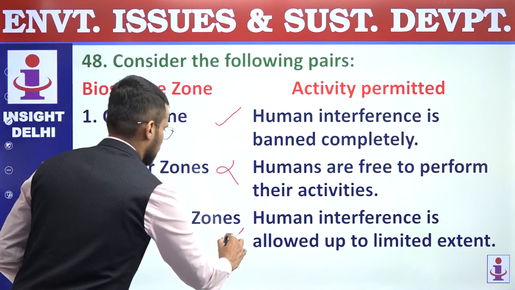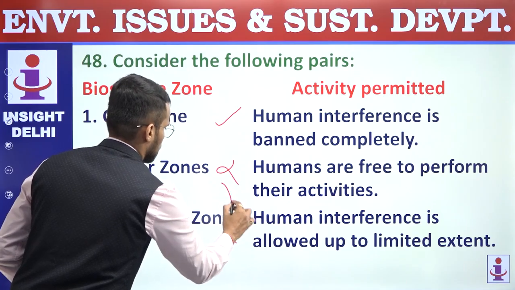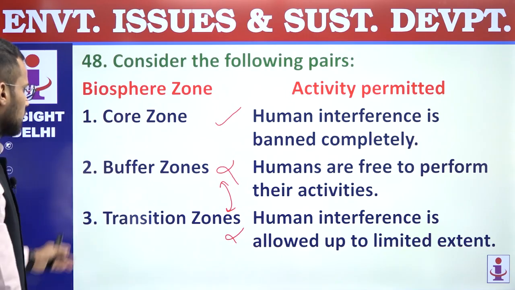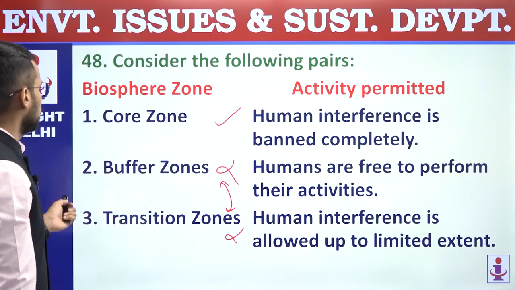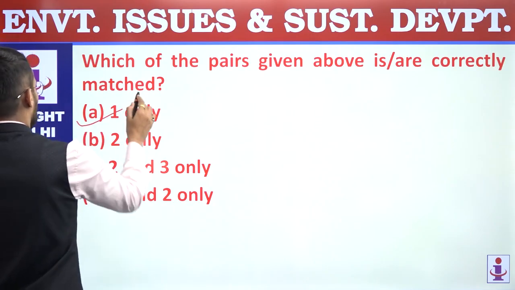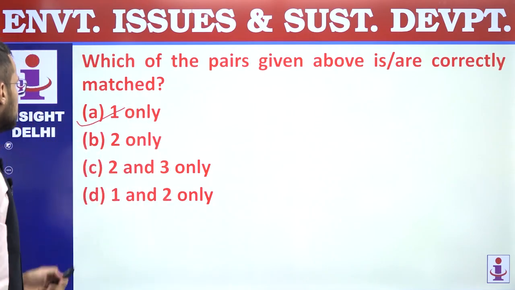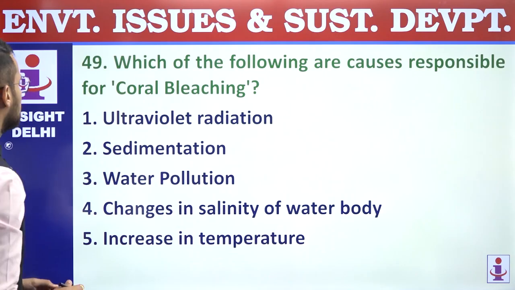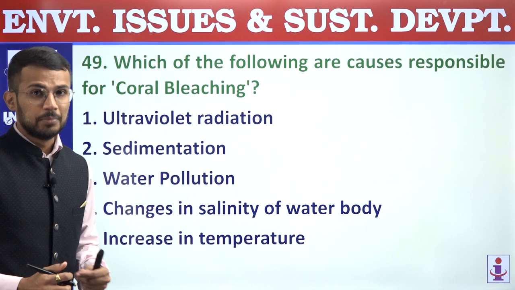This is also incorrect. In fact, it is reversed. Right? So these explanations are reversed for buffer and transition zone, and that's why they are incorrect. So only one pair is correct, and that's why answer is A, one only. 48, answer is A. 49, which of the following are causes responsible for coral bleaching?